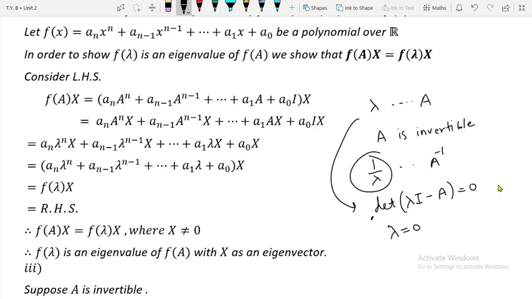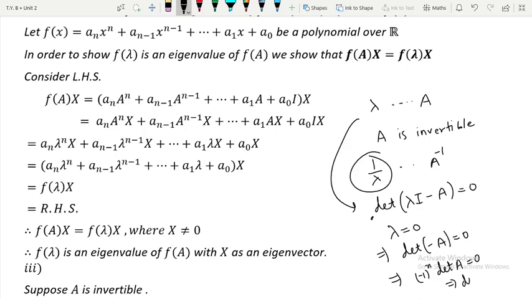So what will it imply? If you put lambda equal to 0 in the above equation, you will get determinant of minus A is equal to 0, and since the order of A is n, this minus 1 can be pulled out n times, once from each row, right? Since the number of rows is n and we are talking about determinant, if we take minus 1 common from each row it will come out n times, so minus 1 raised to n comes out and here determinant of A remains, which will be equal to 0.